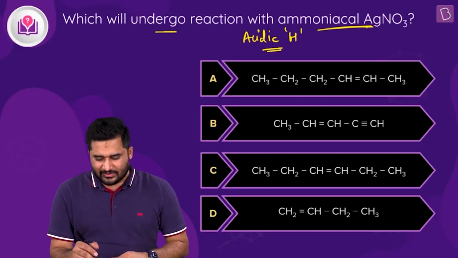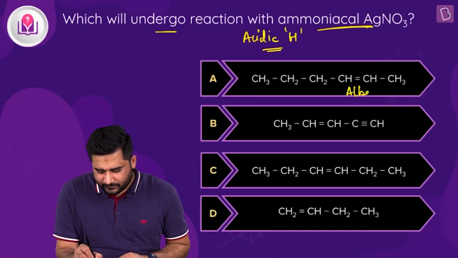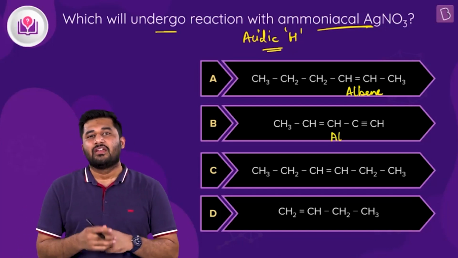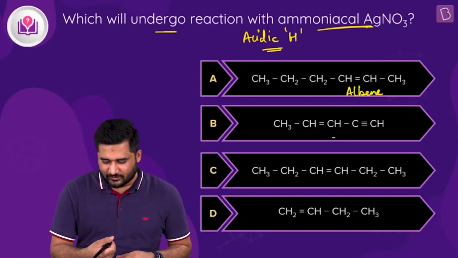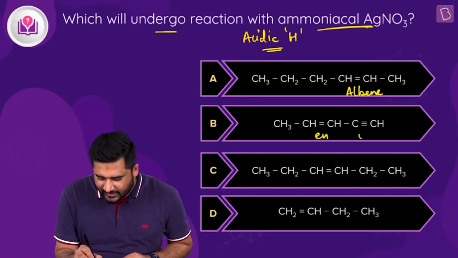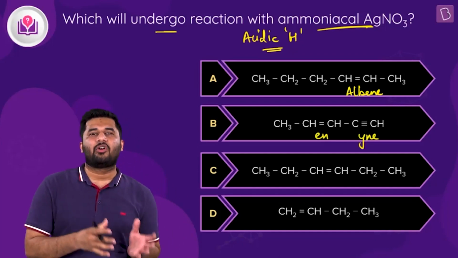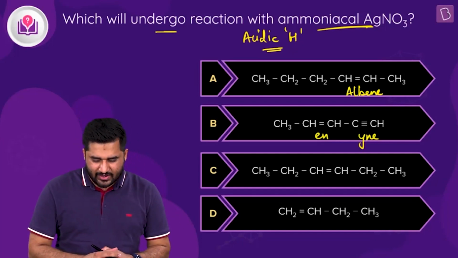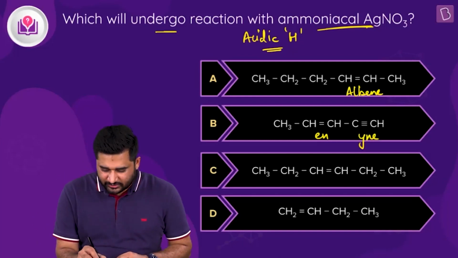hydrogen. And now you can see in option A we have alkene, in option B we have double bond as well as triple bond. So that means we have ene-ine. All right. So I'm not pronouncing the correct name here. I'm simply writing it is ene-ine. Why? Because it contains double bond as well as triple bond. Clear? And then in option C, you can see we have double bond only. So this is again alkene.